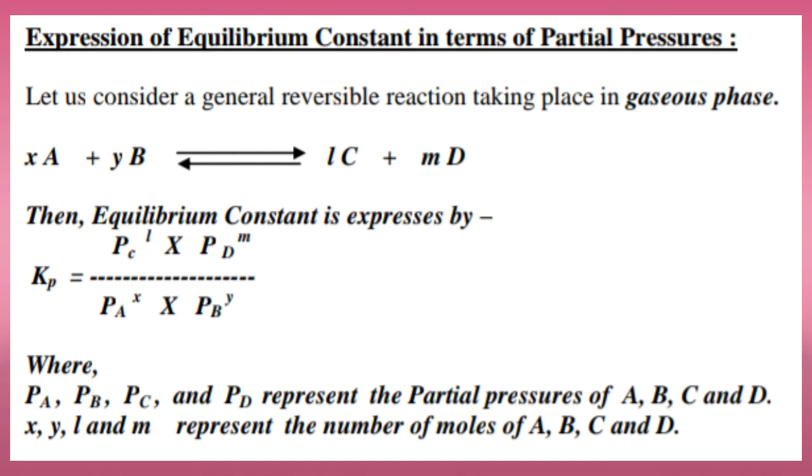Kp represents the equilibrium constant expressed in terms of partial pressure.